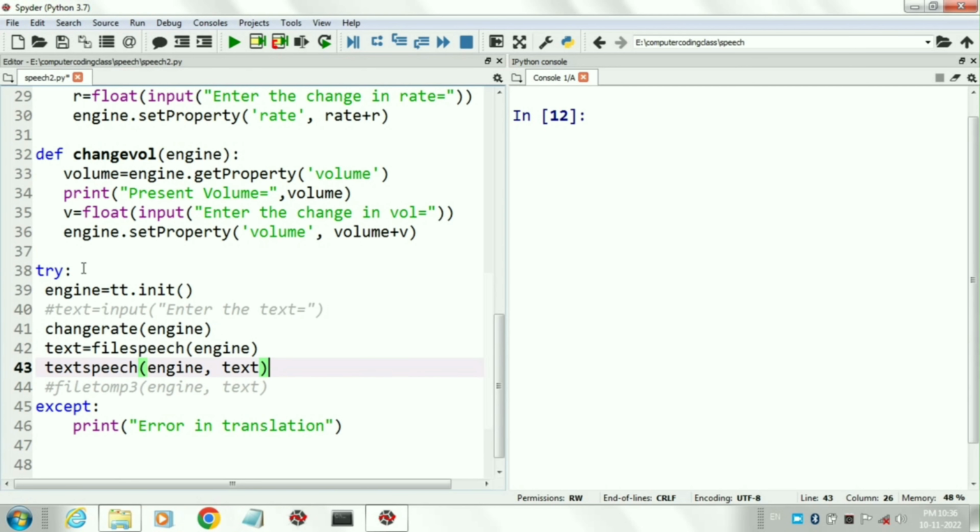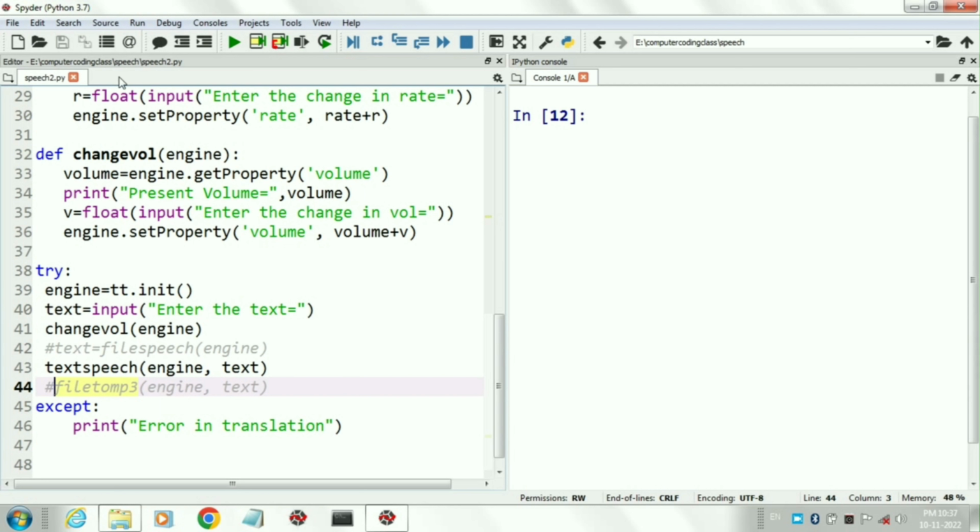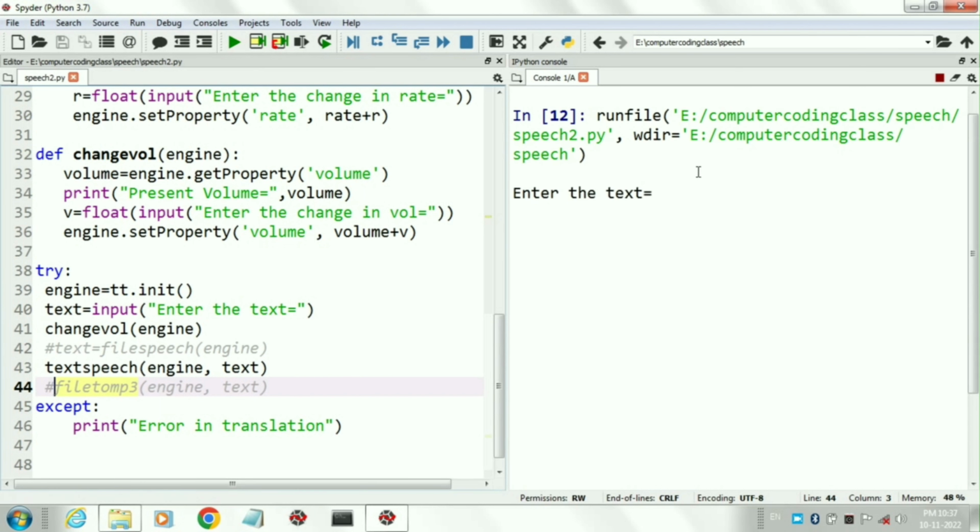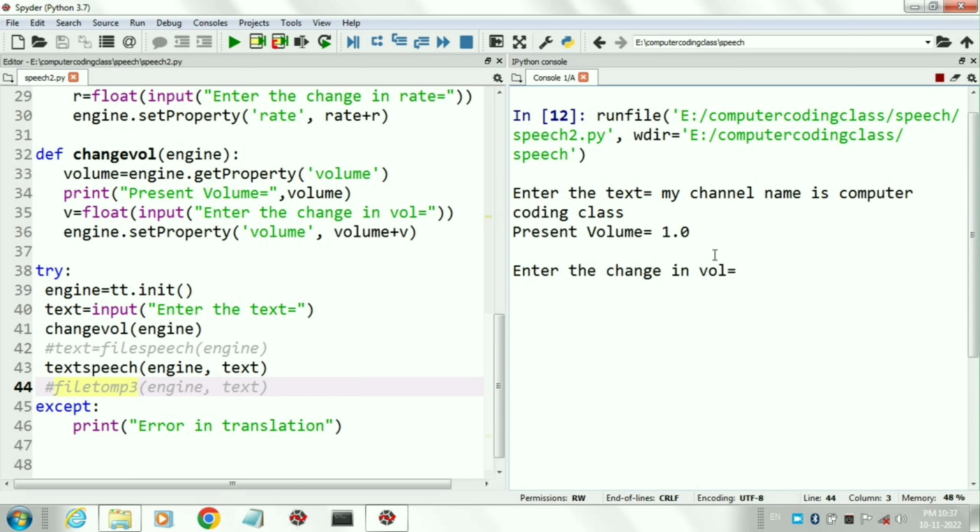At last we will call the function change vol and run it. Here I am enabling the statement input text and disabling the statement file speech. Now run the program. First of all, it is asking for the text. Here I am writing the text: my channel name is computer coding class. It is showing the present volume is 1.0.